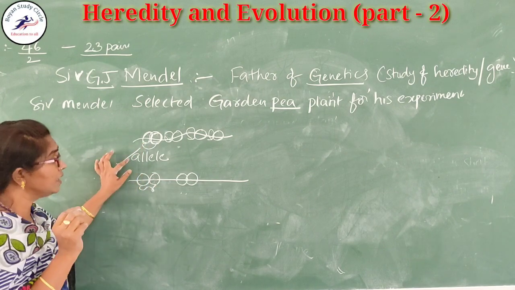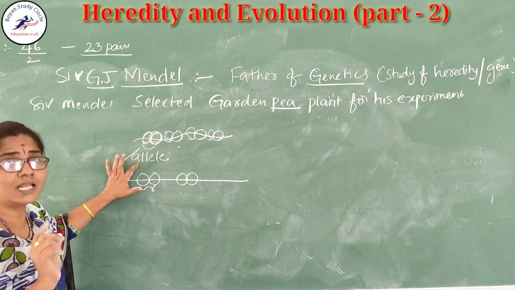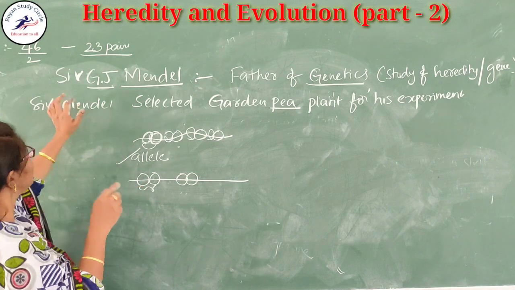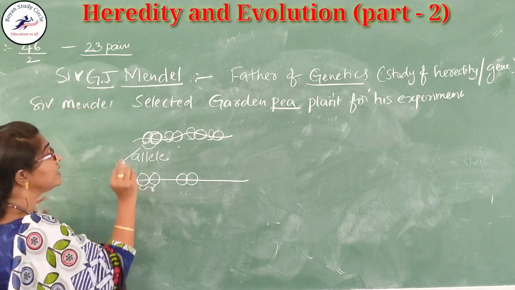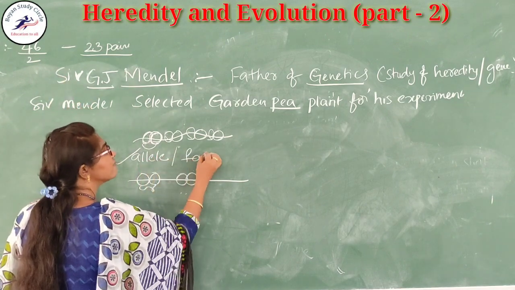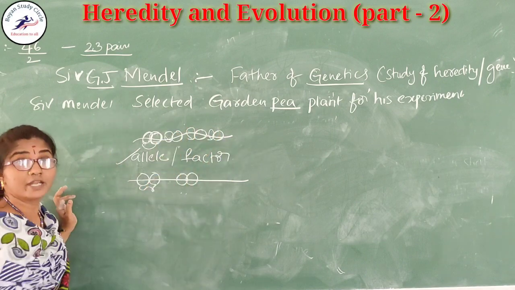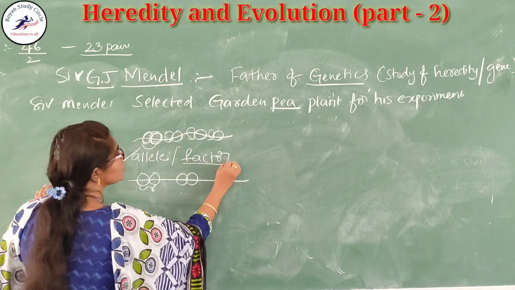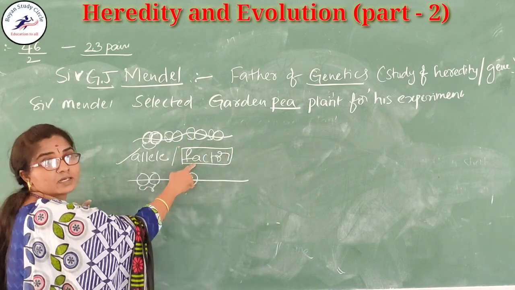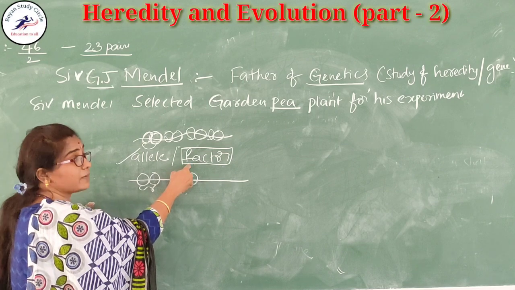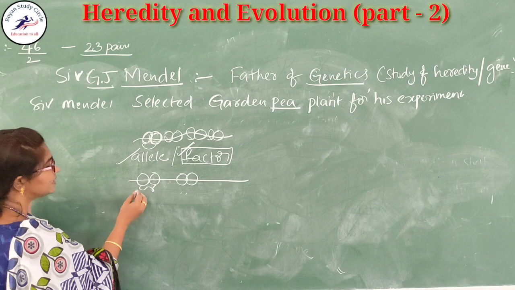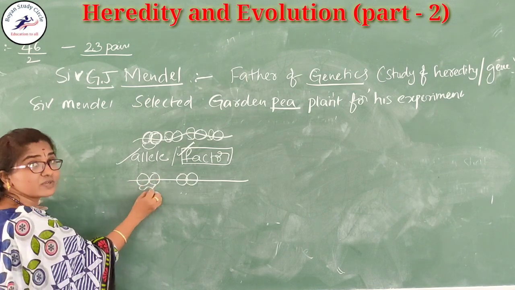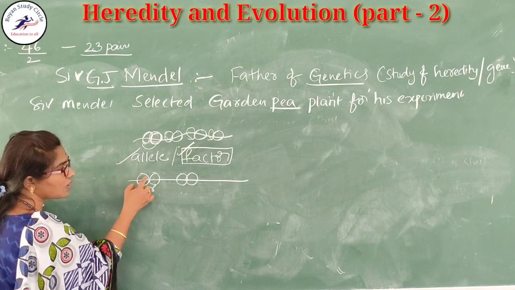But this name, allele, was not given by Sir Gregor John Mendel. He named it a factor. So the allele was named by Gregor John Mendel as a factor. Remember that.